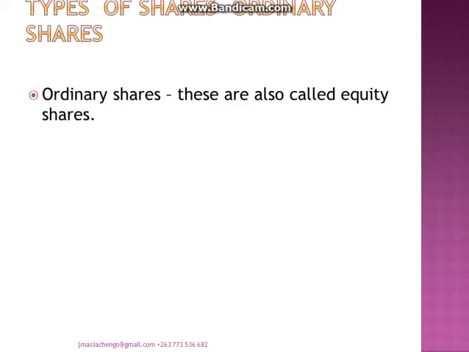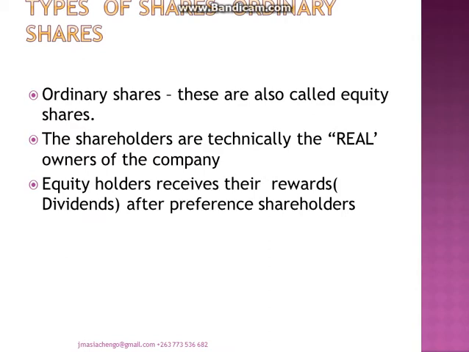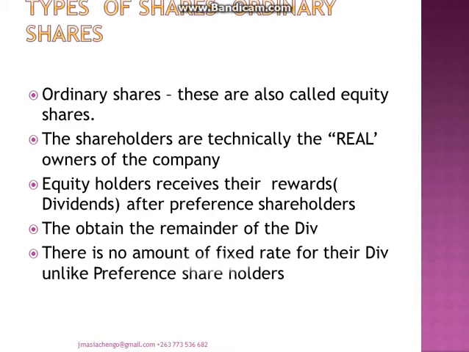I've been talking about shares, but someone might ask, do we have one class of shares? We can have various types of shares. But for the purpose of this video, we start with the shares appearing on your screen. The first one is the ordinary shares. These holders are also called equity holders. Ordinary shareholders are also called what? Equity holders. In simple terms, we can call them the real owners of the company.